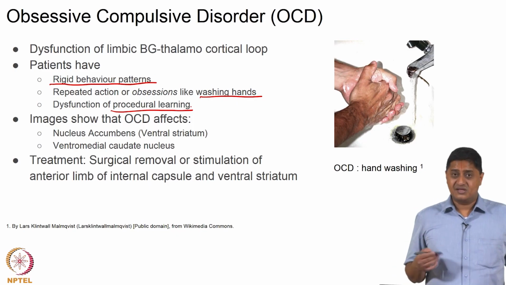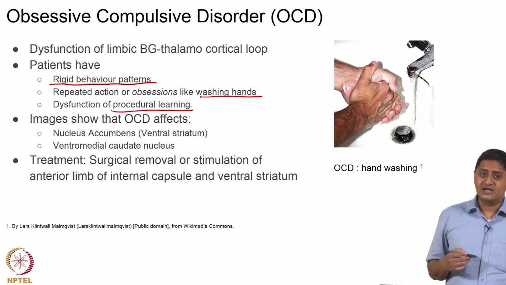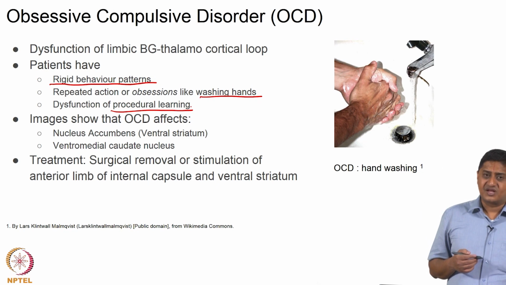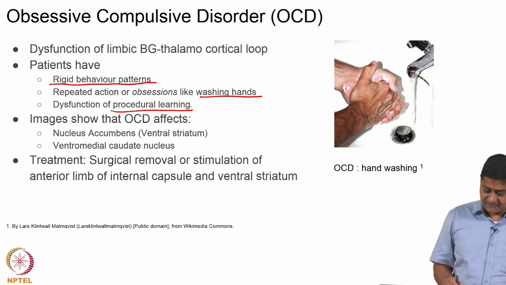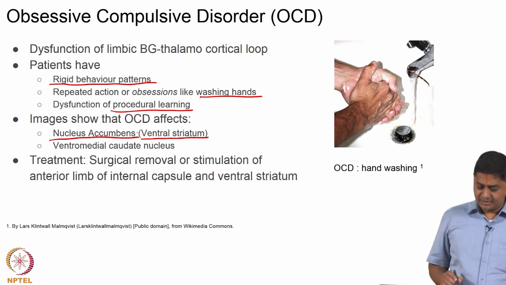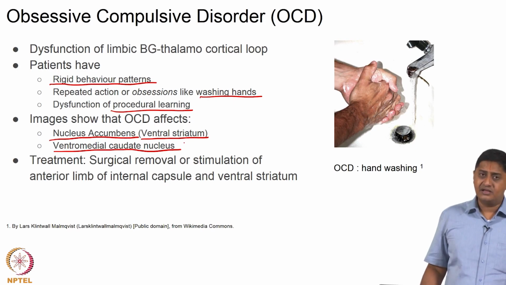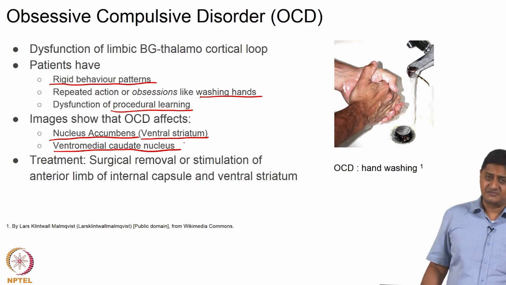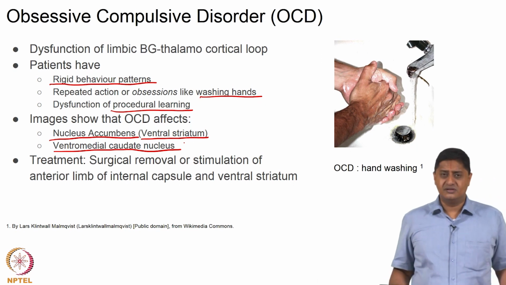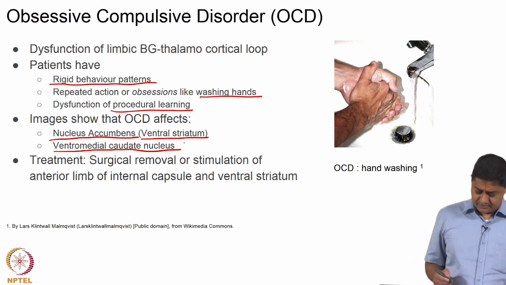And imaging is very useful in understanding how this disease affects which particular area of the basal ganglia is active or showing abnormal activation during specific activity. It turns out that the ventral striatum has been implicated, specifically nucleus accumbens, and the ventromedial caudate nucleus. In other words, these two regions show abnormal activation when compared with age matched controls, for example, right.